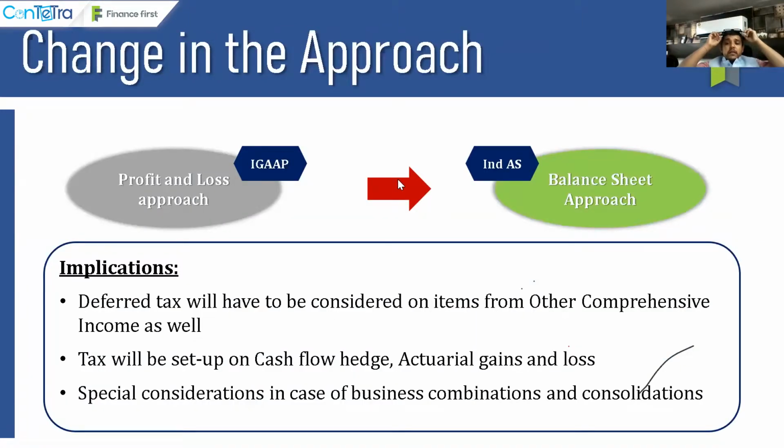So we have always heard about P&L approach, balance sheet approach. Let us study today finally what it means. Indian GAAP always used to follow the P&L approach. What does it mean? Whatever gets debited or credited to P&L, the disallowances happen based on that, and the allowances happen based on payments. It is as simple as that, right?